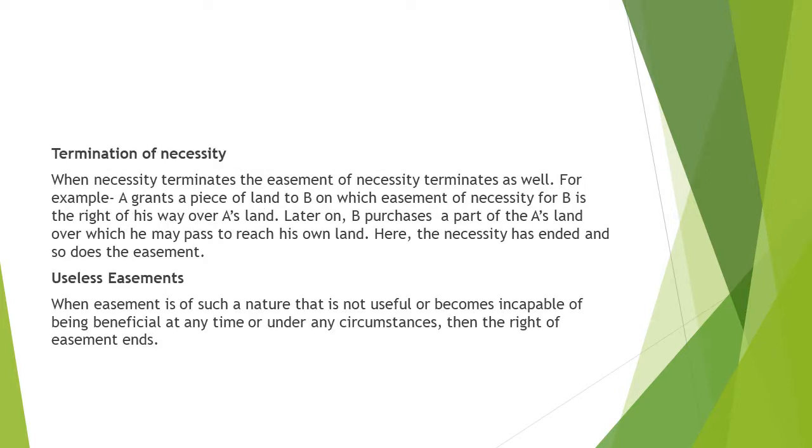Termination of necessity. When necessity terminates, the easement of necessity terminates as well. For example, A grants a piece of land to B, on which the easement of necessity for B is the right of way over A's land. Later on, B purchases a part of A's land over which he may pass to reach his own land. So now the necessity is gone, it has ended, so the right of easement has also extinguished.